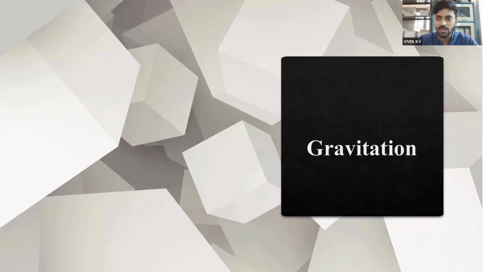The topic that we are going to discuss today is gravitation. In previous classes we have discussed motion, force and laws of motion. The next topic that we are going to discuss is gravitation. It's a very basic concept that we are learning.